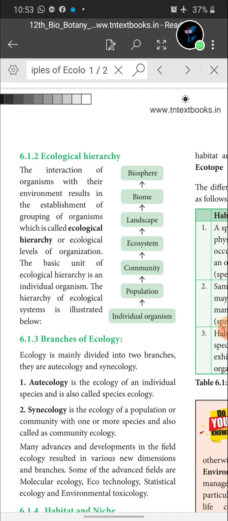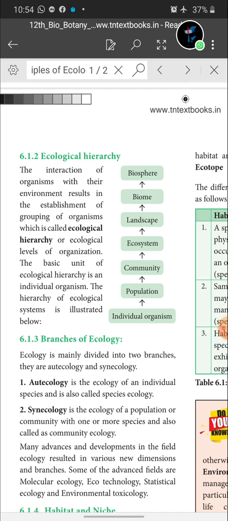See here, when individual organisms group together they form a population, when populations come together they form a community, communities grouped together form an ecosystem, ecosystems grouped into landscape, landscape into biome, biome into biosphere, right? So like that, when organisms interact with the environment, it gives a grouping of organisms, which is called ecological hierarchy or ecological levels of organization. The basic unit of ecological hierarchy is an individual organism.